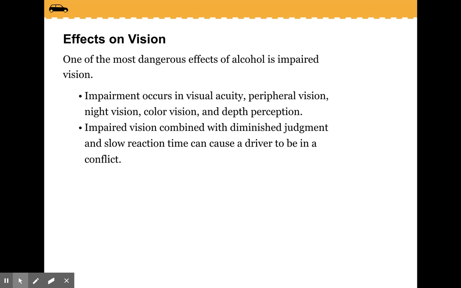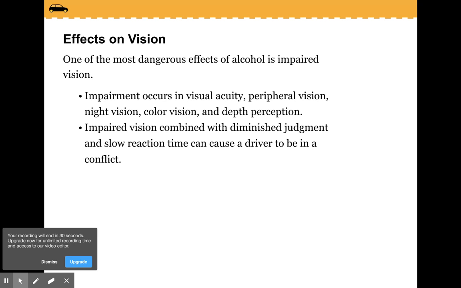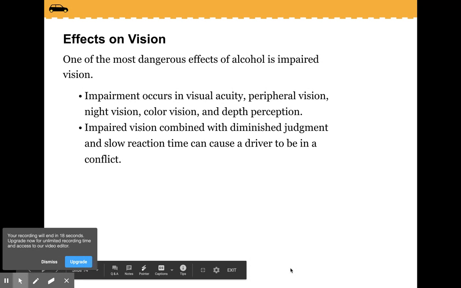One of the most dangerous effects of alcohol is impaired vision. Impairment occurs in acuity, peripheral, night, color, and depth perception. Impaired vision combined with diminished judgment and slow reaction time can cause a driver to be in a conflict.